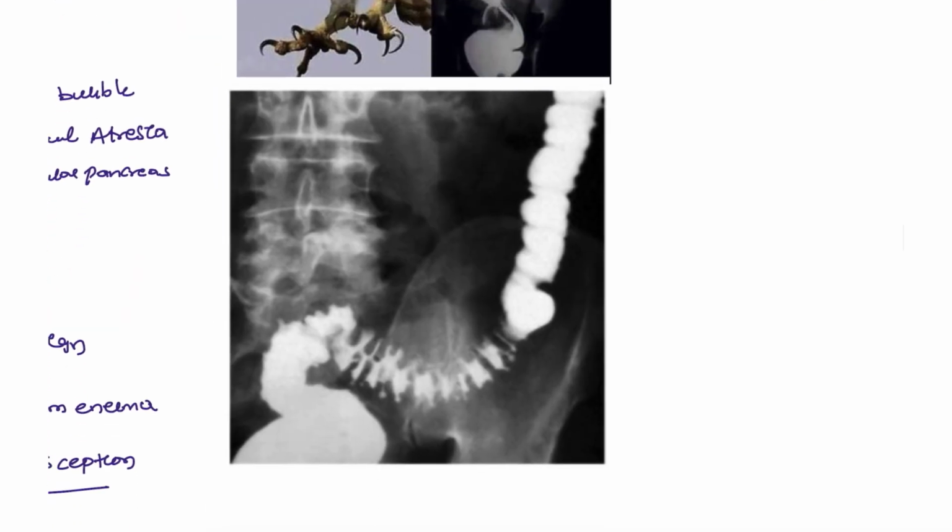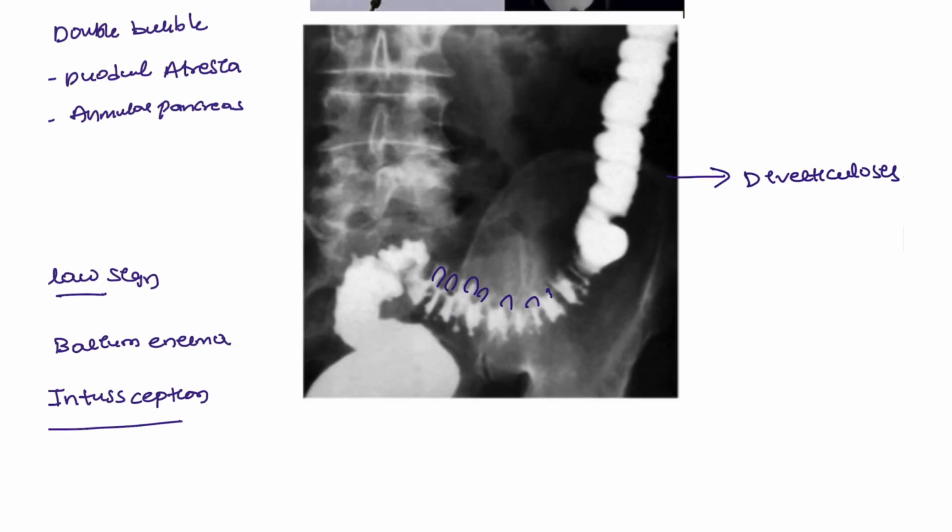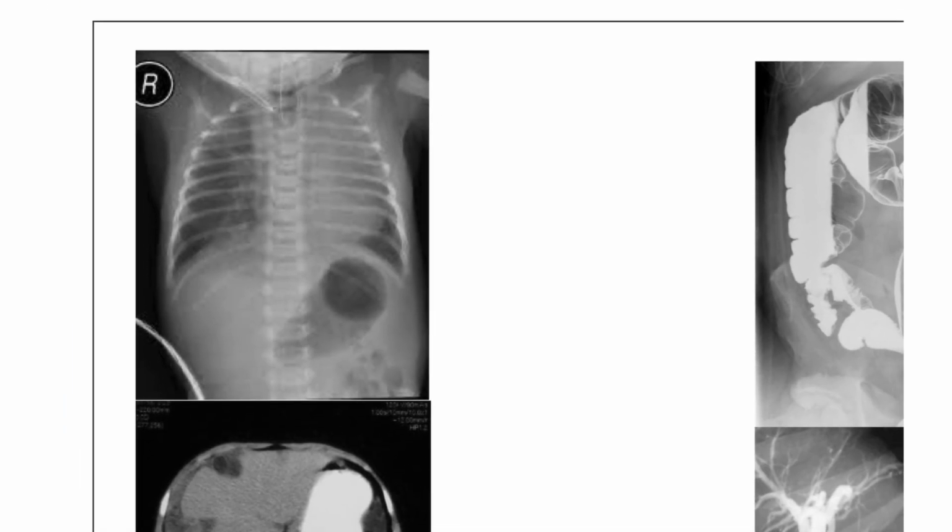Here you can see the multiple growths seen in the intestine. This is known as diverticulosis. Next picture that you can see here, the gas bubble is seen. Okay, normal. Everyone will be having the gas bubble.